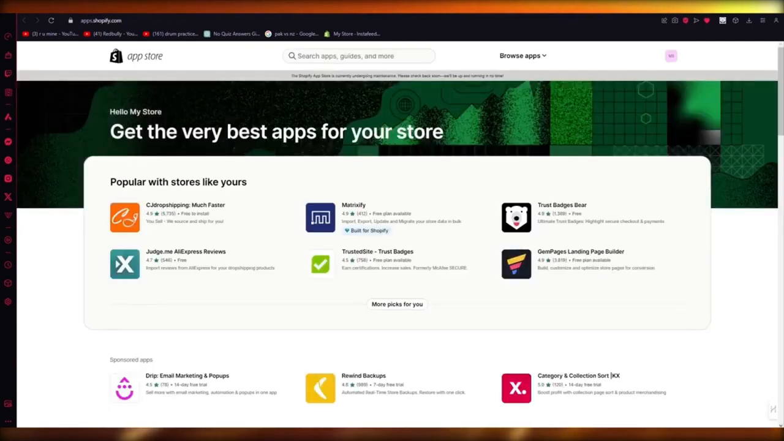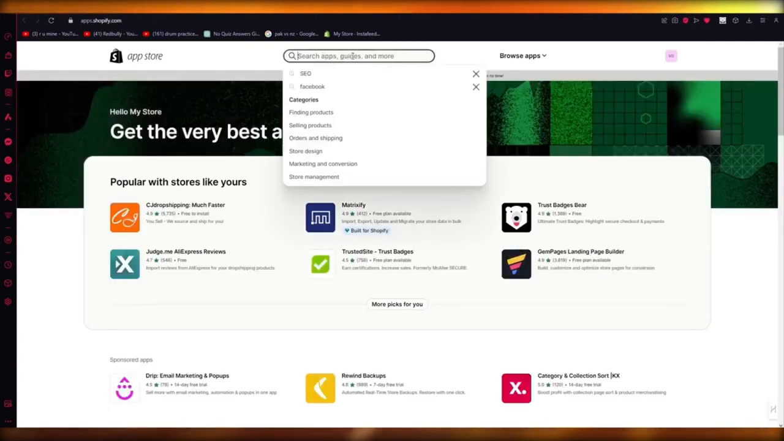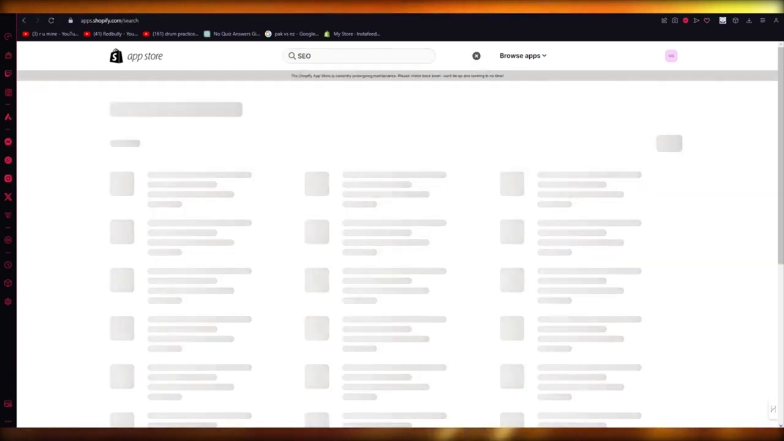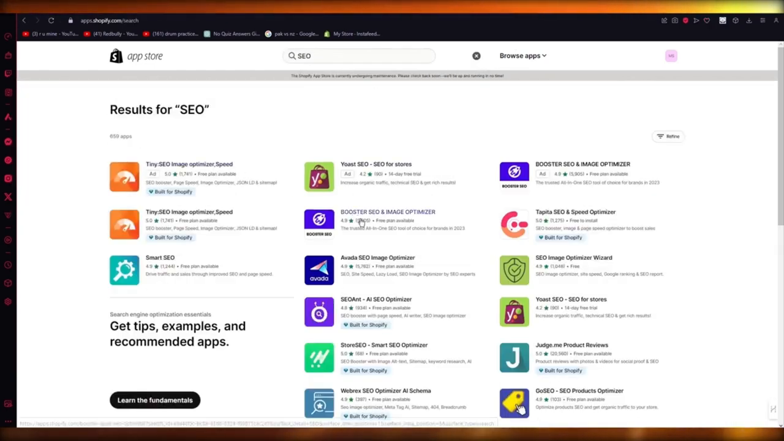Every single SEO app gives you different features and different things to work with. So I'm going to write SEO right here and search that up. Now, once you search SEO up, it's going to give you Tiny SEO, Booster SEO, Tapita SEO. Now, all of these work pretty well, but in my opinion, Booster SEO is the best.